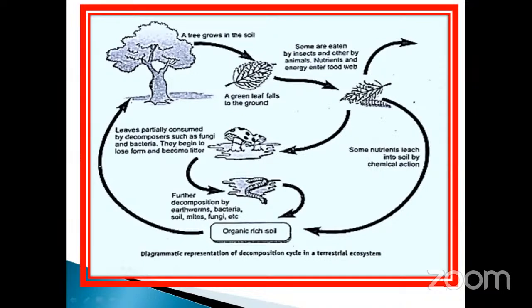Within the same climatic condition, the decomposition rate is slower if the detritus is rich in substances like lignin and chitin. Suppose these two components are very high in nature, what happens? The decomposition rate is slower. Why? Because of the climatic condition, whether it may be favorable, but the rich content is also present in lignin as well as chitin.